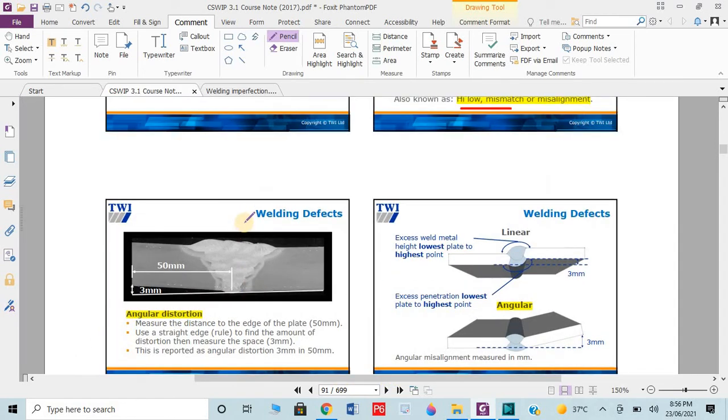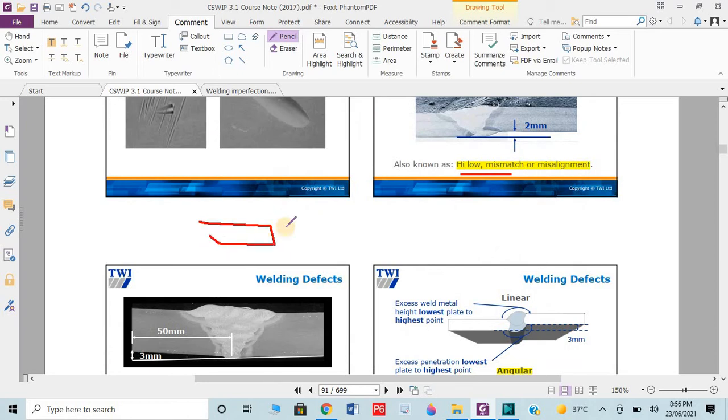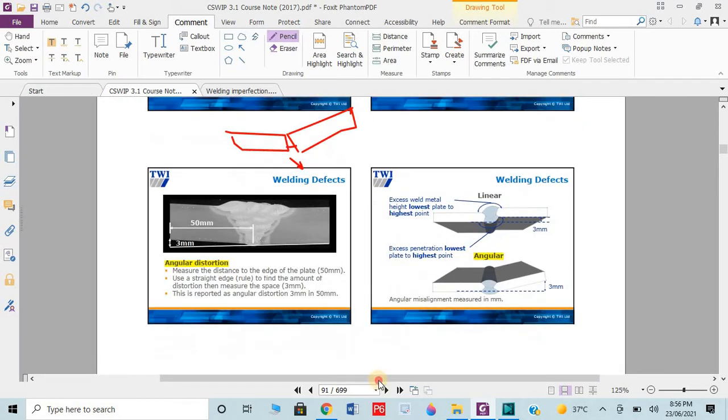Then we have angular distortion, which means the welding should be on a straight path, but after the welding, due to high temperature, some distortion occurs which causes an angle between the two parts. This is known as angular distortion. Distortion means disturbance.